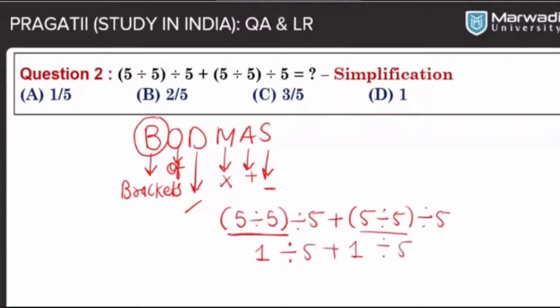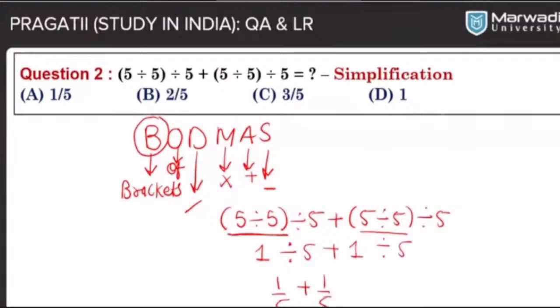Alright. So now here we have two signs, division and plus. Which sign do we have to clear first? We know that before addition we have to clear the division sign. So we can write this as 1 by 5 plus 1 by 5. And these are the two fractions.